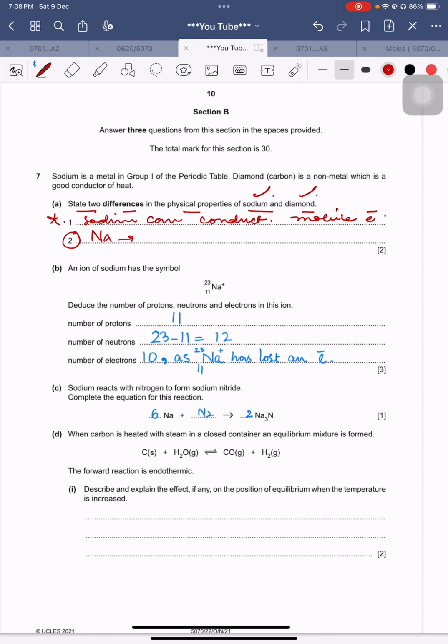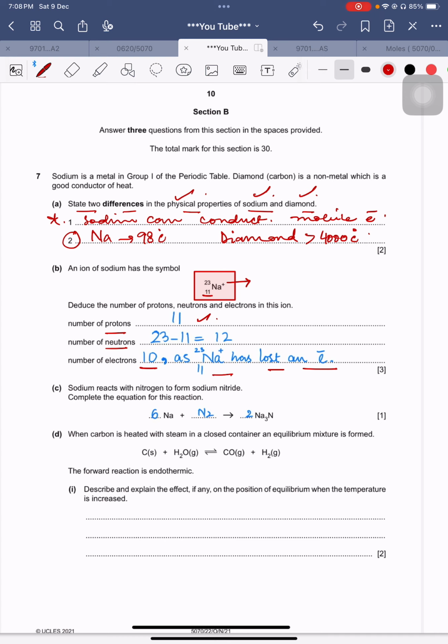Sodium has a very low melting point of 98 degrees Celsius, whereas diamond has a melting point which is greater than 4000 degrees Celsius even. Okay, so such type of physical properties must be written. This is the symbol for one ion of sodium. Here number of protons remain same, 11. This plus or minus is just changing the number of electrons. So number of neutrons, 23 minus 11 is equal to 12. Now number of electrons, 10, as this has lost an electron. That's why there is a plus sign over there.